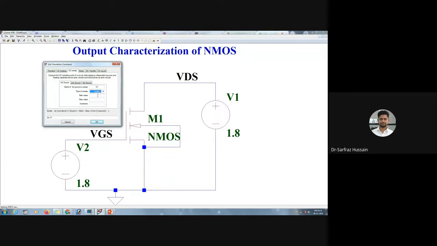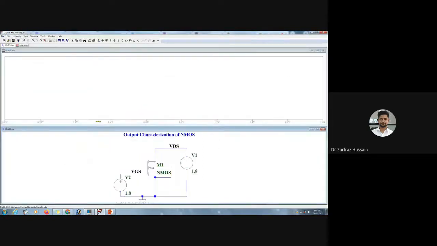This sweep, I'll put it linear, from 0 to 1.8. So I'm sweeping this one from 0 to 1.8 and the increment. Always remember this increment: if you choose something like 0.001, then you'll get a good resolution, because the number of points will increase. If you want a better curve, always try to put this increment as 0.001. Now you click on OK and you get this particular curve over here.